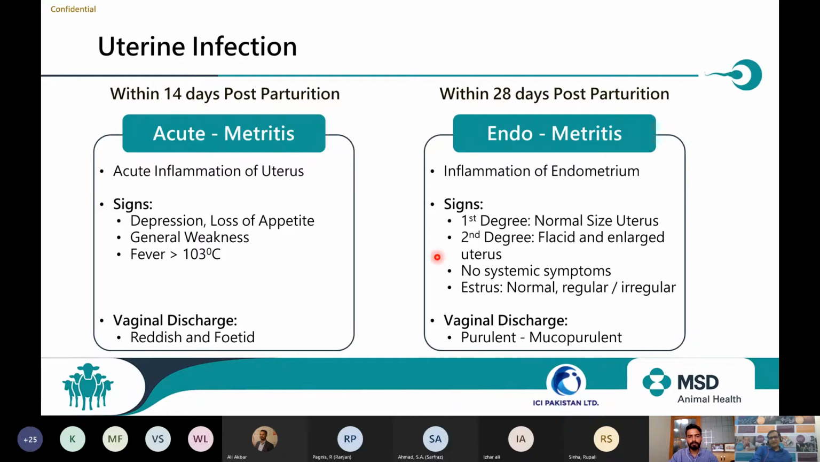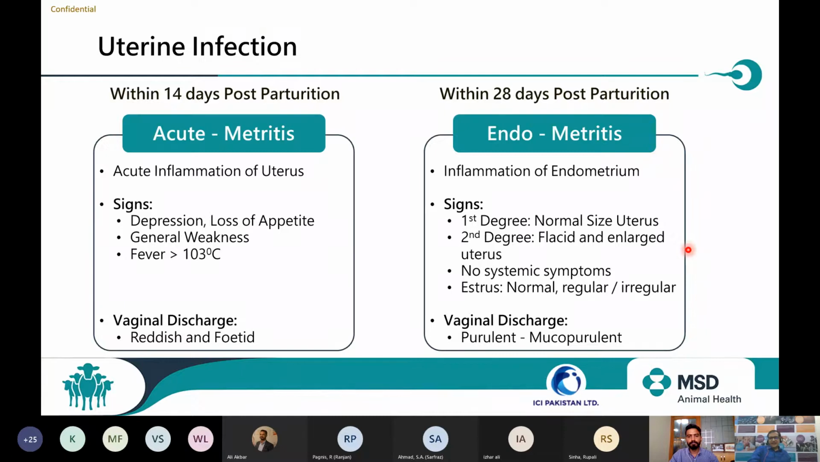Now, after 14 days, within 28 days, you can find uterine infections that we normally call endometritis. Here there is inflammation of the endometrium. Signs are pretty low; you won't find a temperature or anything. Sometimes estrus is regular, but the discharge may be purulent or mucopurulent. When you check the size of the uterus, sometimes it is normal and sometimes enlarged. That we call endometritis.